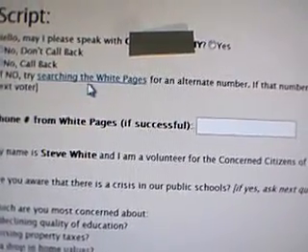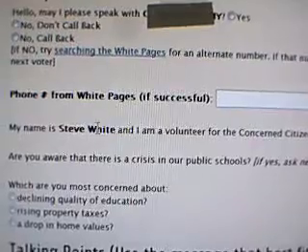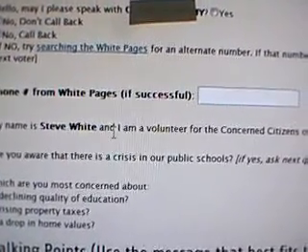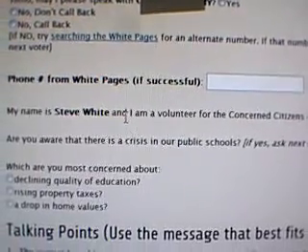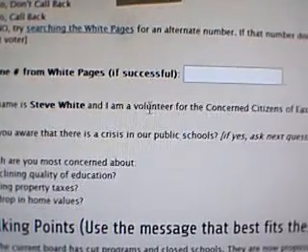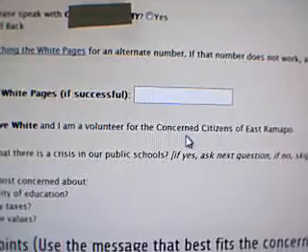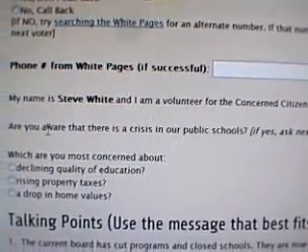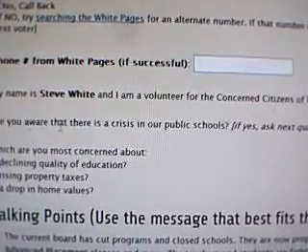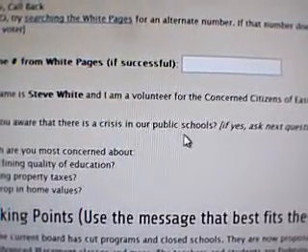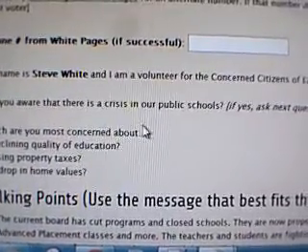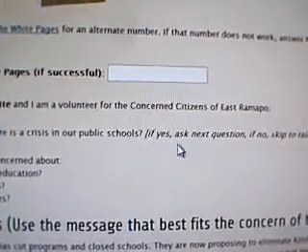So now you've dialed the number, and the person comes up. You're going to give them your name. Your name will come up in the box as well if you enter your name as your user ID. And tell them that you're a volunteer for the Concerned Citizens of East Ramapo. And also, you're going to ask them if they're aware whether there's a crisis in our public schools. Depending on what they answer, you move on to the next section.